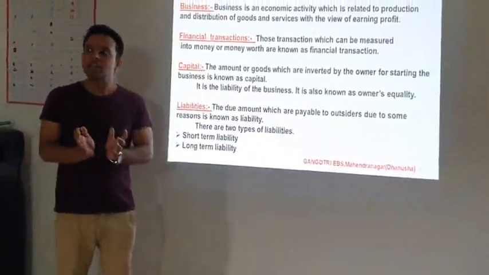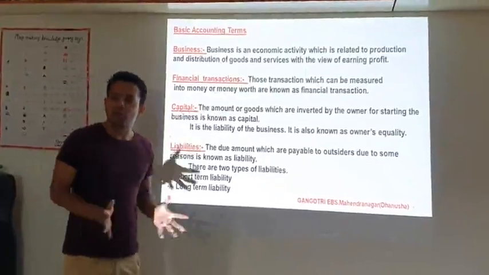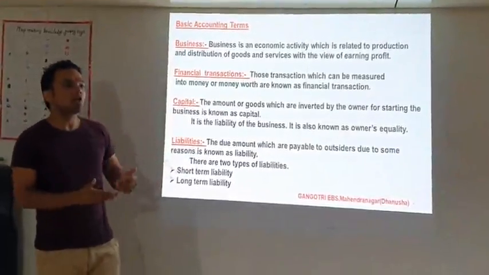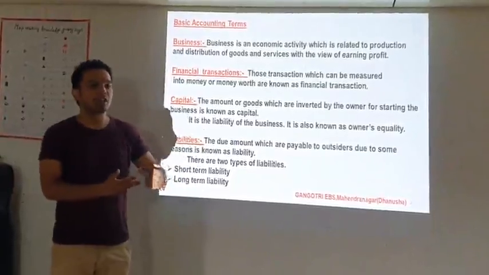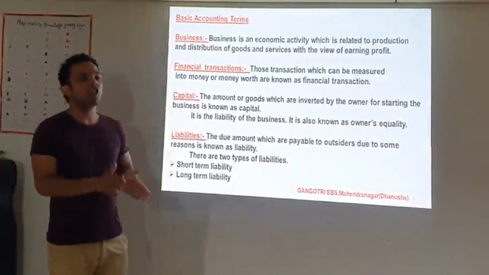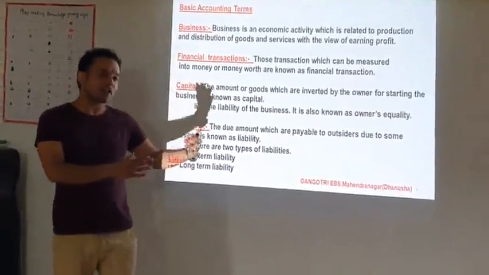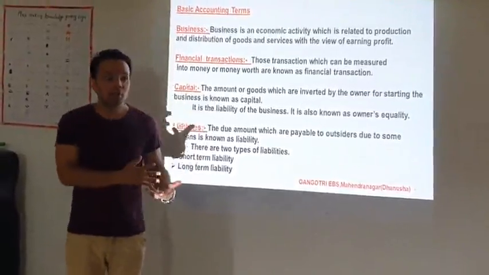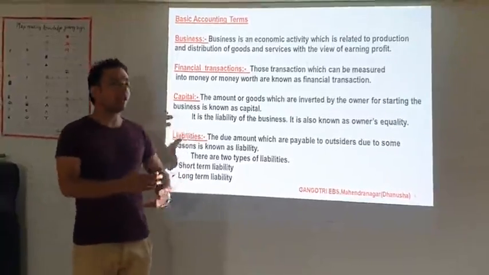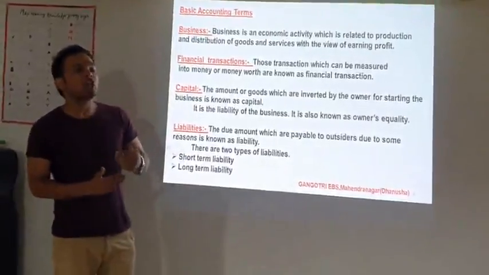But if the organization is a company, and in a company there are many shareholders, at that time the amount invested by the shareholders is known as owner's equity. Means equity and capital are similar, but for the sole trading and the partnership organization we use the term capital, and for the company we use the term equity.